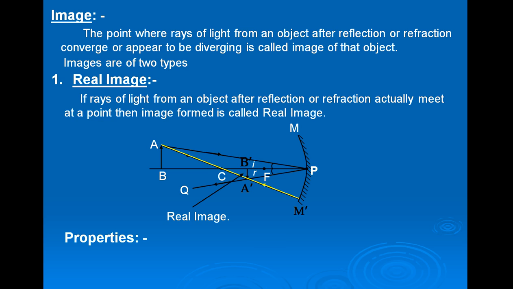Now properties of real image: it can be formed on the screen and it is always inverted. That is, real image can be formed on the screen and real image is always inverted.